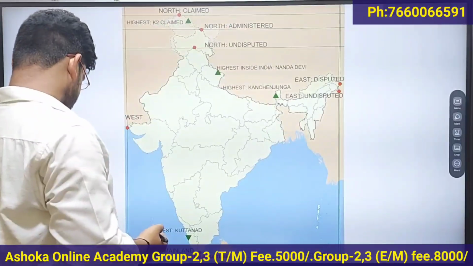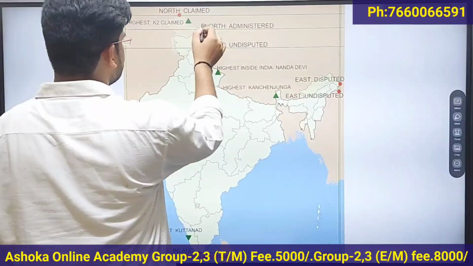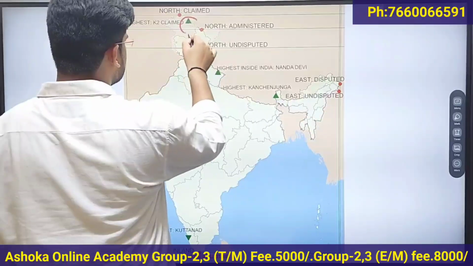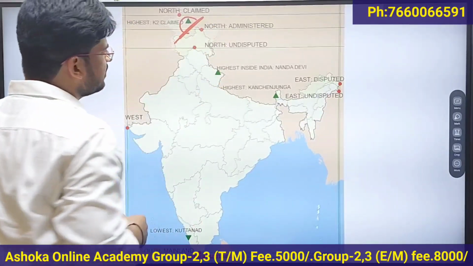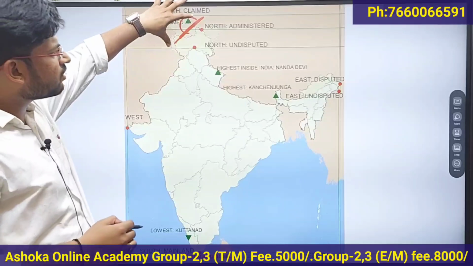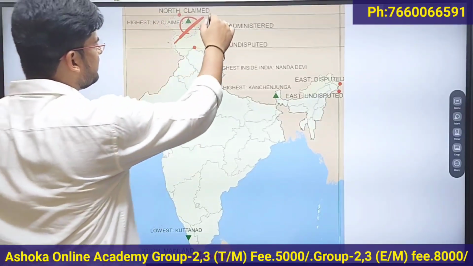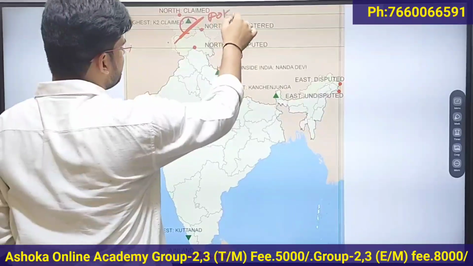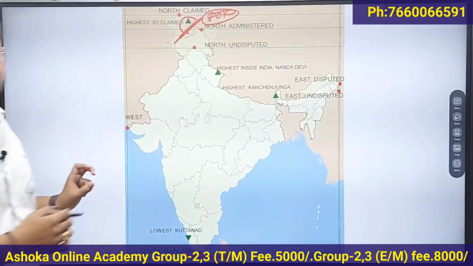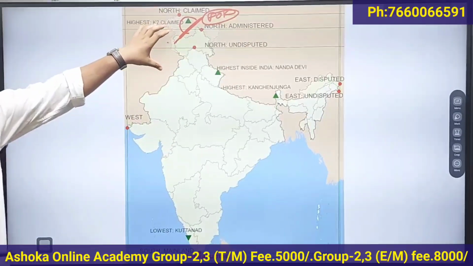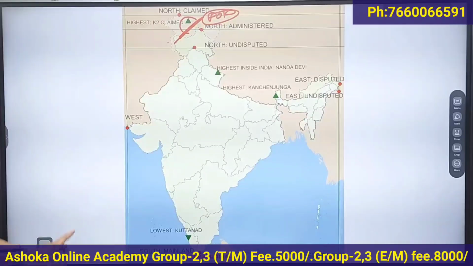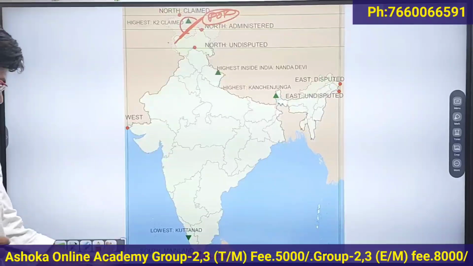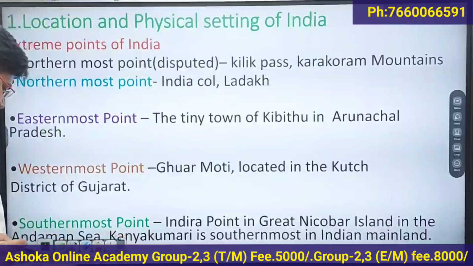It is located in the Karakoram range region. But this Karakoram range is part of POK, that is the Pak occupied Kashmir. So that's why we don't consider Kilik Pass as the northernmost point of India.